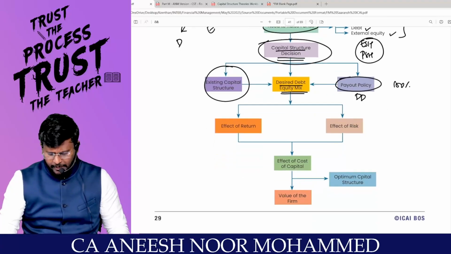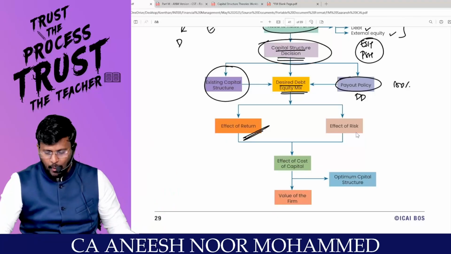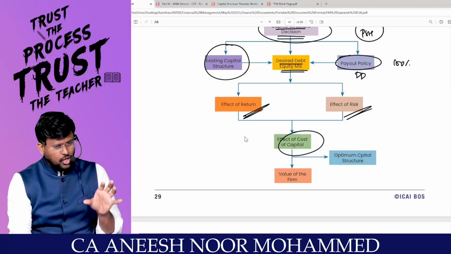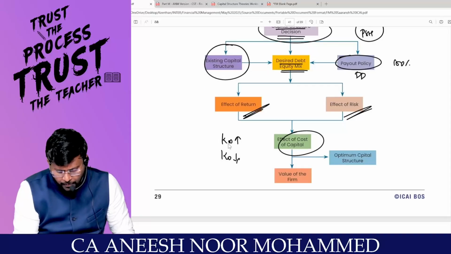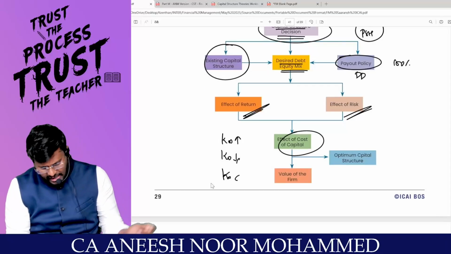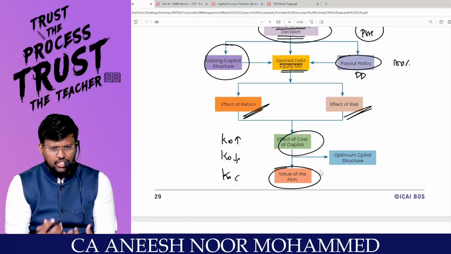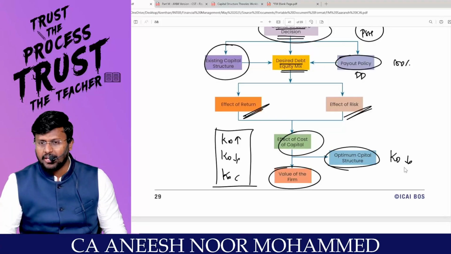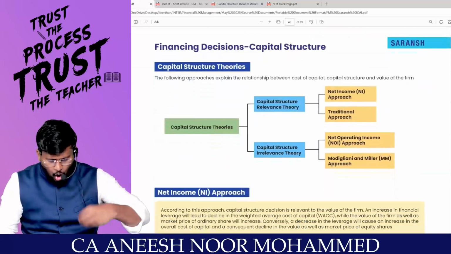Desired debt equity mix. When I make the desired debt equity mix, I have to see what will be the effect on the return, what will be the effect on the risk, and what will be the effect on the cost of capital. Because of injecting more equity into the capital structure, if Ko increases or Ko decreases or Ko remains constant, anything happens, my dear lovable students, it will affect my value of the firm. So I should take a decision where, after taking that optimum capital structure decision, my Ko should be minimum. If Ko reduces, value of the firm increases.